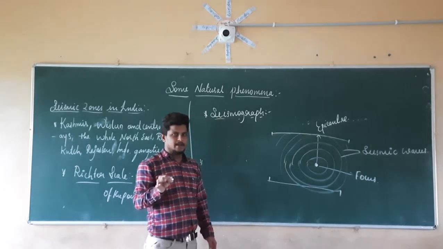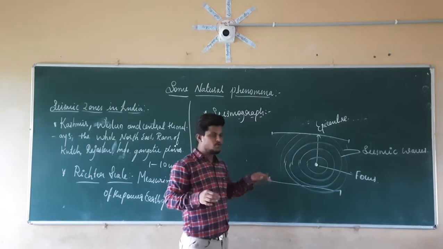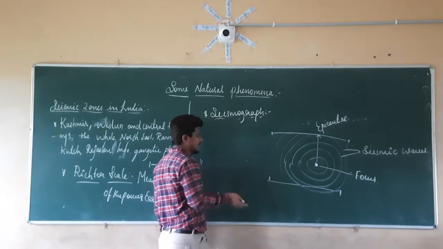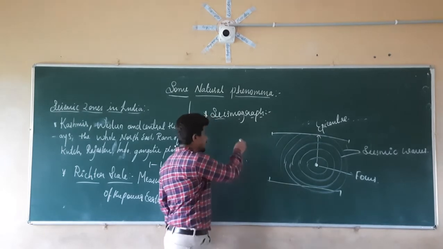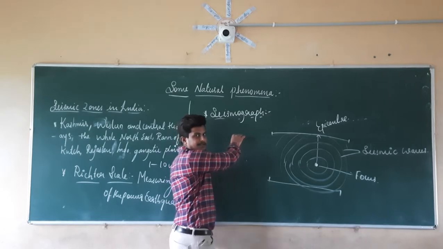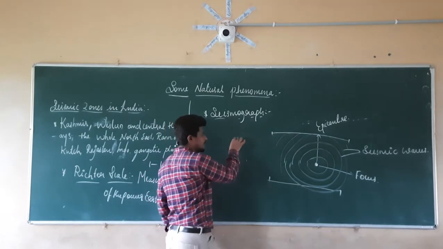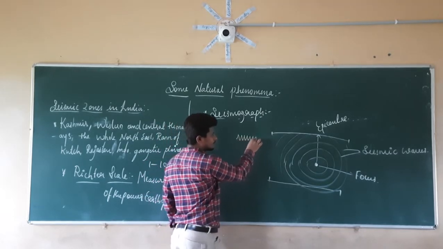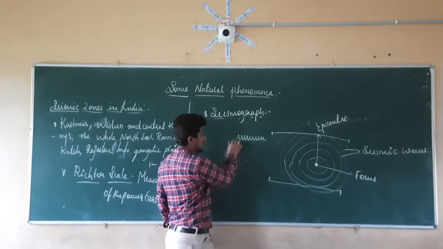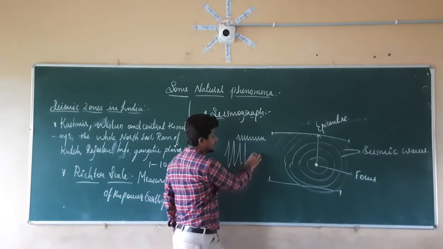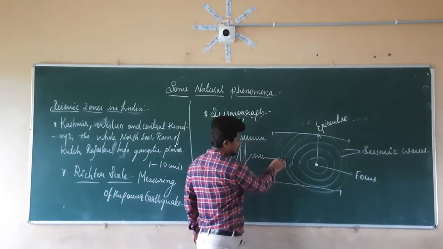In the same manner, if the earthquake happens inside the crust of the earth, the earth starts to vibrate. Along with that, I also am going to vibrate. If I am vibrating, my hand is also going to vibrate. If my hand starts to vibrate, what will happen? This chalk will start moving in this direction like this. The more the vibration, the more it will be like this. If the vibration is less, this is going to reduce. If there is no vibration, it is going to stay in the static region.